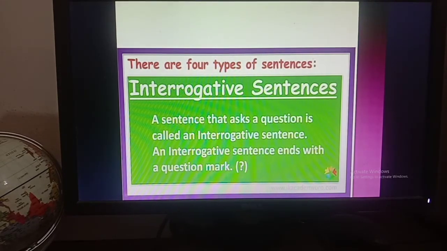Then I am going to the interrogative sentence. A sentence that asks a question is called an interrogative sentence. An interrogative sentence ends with a question mark. So interrogative sentence identification is very easy. There will be a question being asked, and there will always be a question mark.